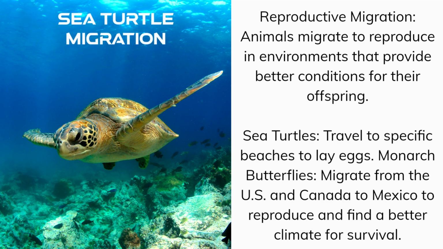Reproductive migration. Animals migrate to reproduce in environments that provide better conditions for their offspring. Sea turtles travel to specific beaches to lay eggs. Monarch butterflies migrate from the US and Canada to Mexico to reproduce and find a better climate for survival.